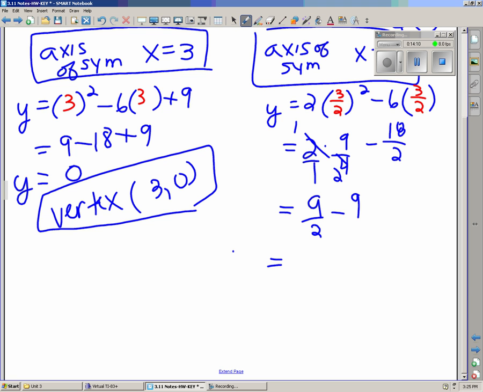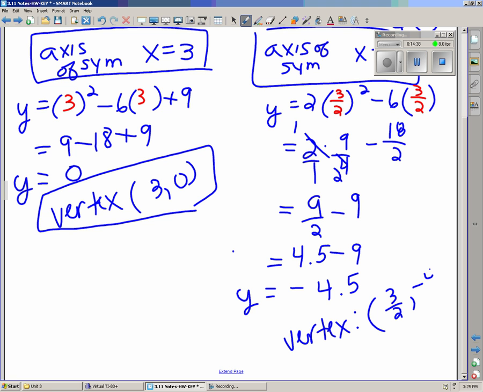Why don't we make 9/2 4.5 minus 9, which y would then become negative 4.5. Make sure you go with that. 9 divided by 2 is 4.5. 4.5 minus 9 is negative 4.5. So the vertex here, not as nice as the other ones, becomes 3/2, negative 4.5. It's okay that you've got a mixture of decimals and fractions. Feel free to make 3/2 1.5.